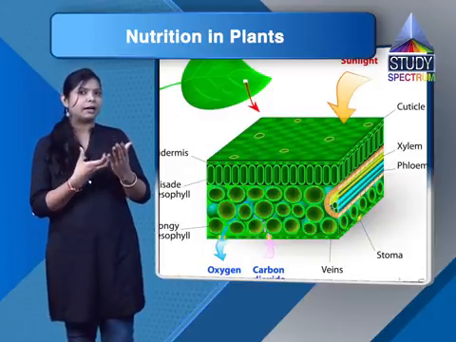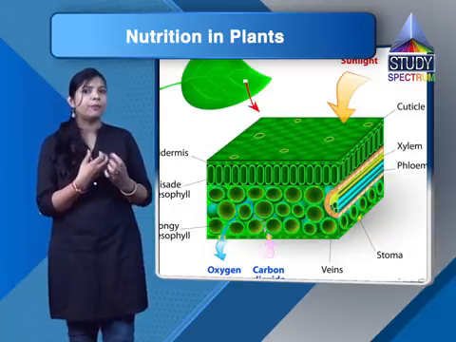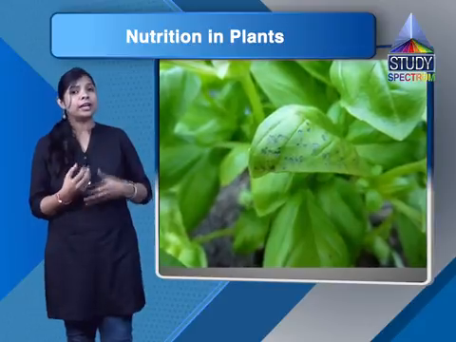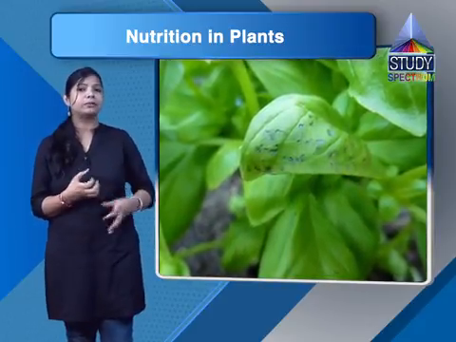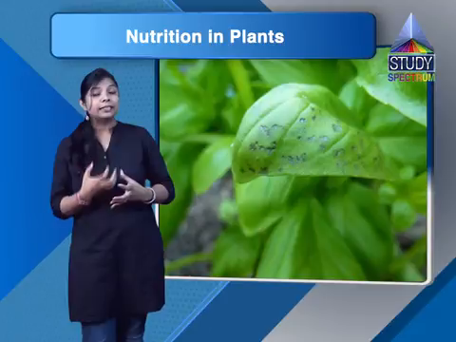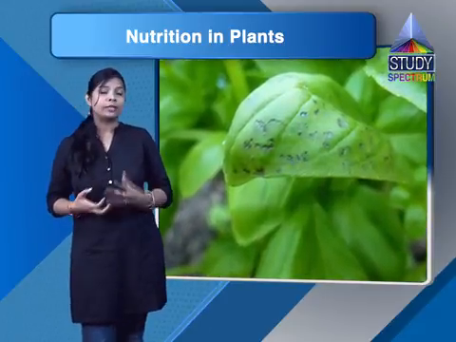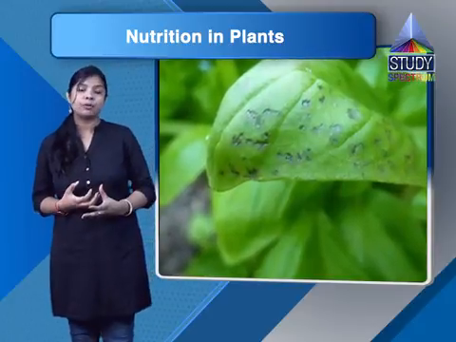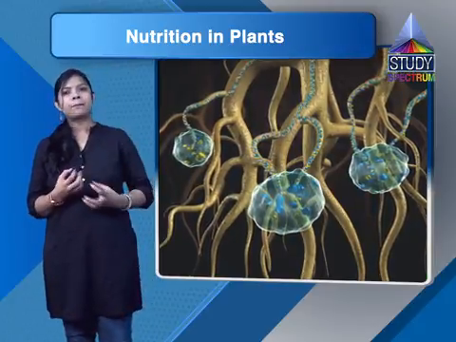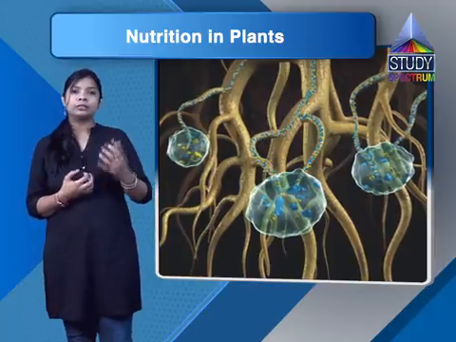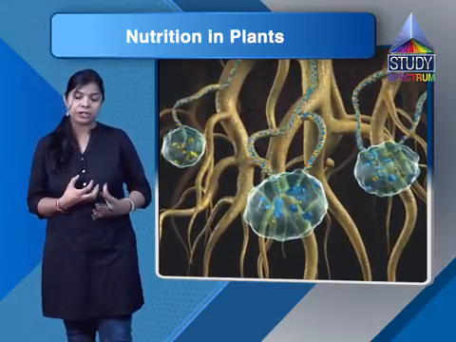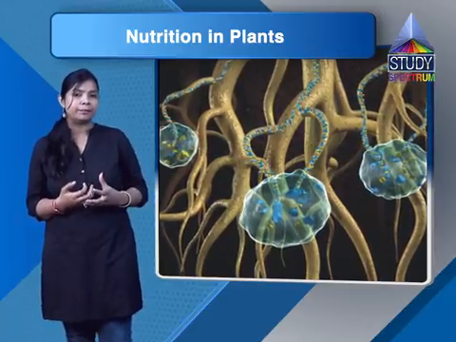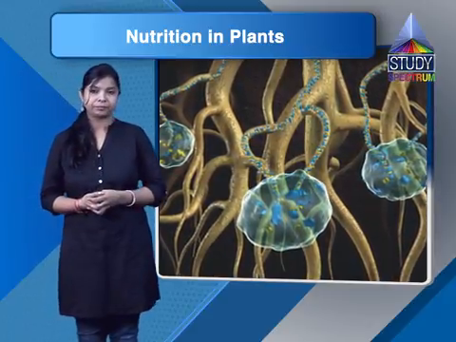On the underside of leaves there are tiny pores called stomata. These absorb the carbon dioxide from the atmosphere. Roots absorb the water and minerals from the soil, and they are transported through the vessels. It's a pipe-like structure present throughout the plant that helps in the transportation of water and minerals to the leaves and other branches and stem of the plant.